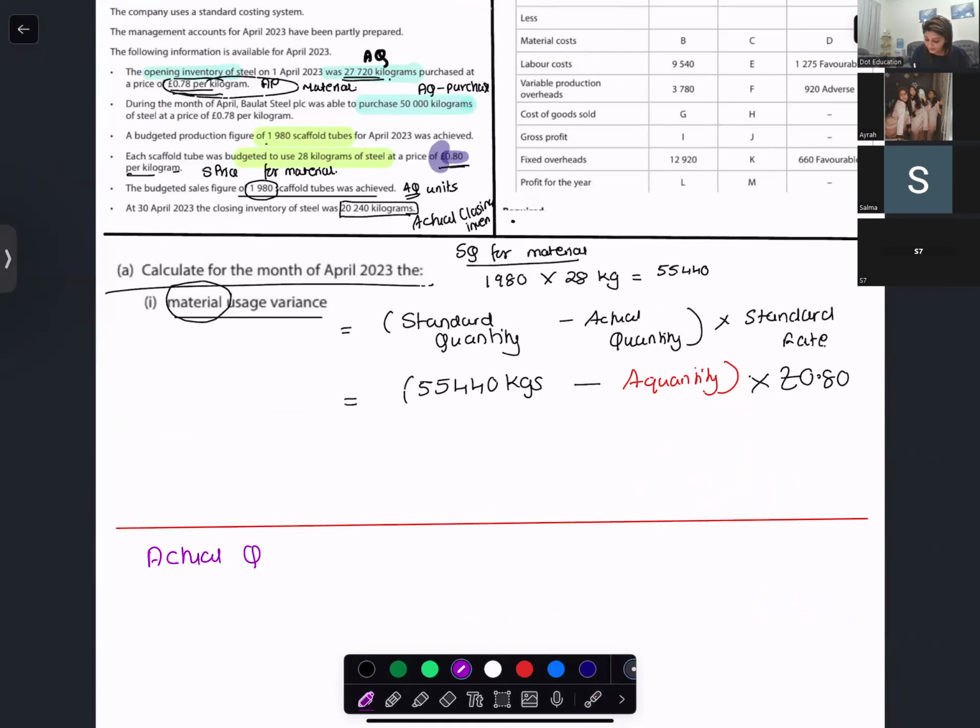Actual quantity of material used. It will come from the opening inventory. So how do you get the actual quantity of material used? It would be the opening inventory, plus the purchase of 50,000 kilograms of steel, minus the closing inventory.